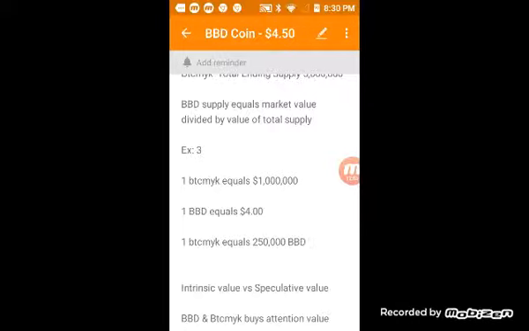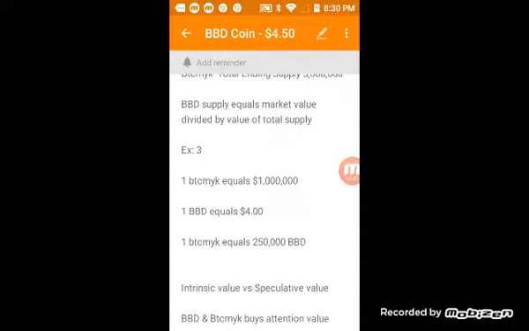If one Bitcoin MYK token goes to a value of $1 million because it's only 5 million coins, but let's say one Bitcoin MYK Backed Dollar on the market is only $4, right? Then that would mean that one Bitcoin MYK would equal about 250,000 Bitcoin MYK Backed Dollars. So you see how it kind of reversed.